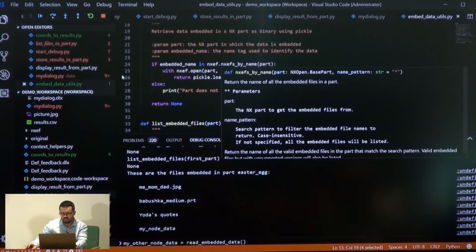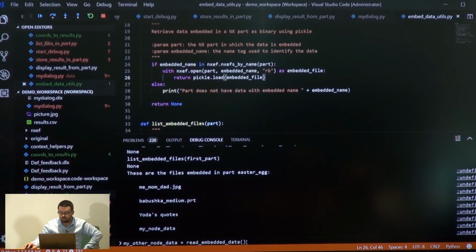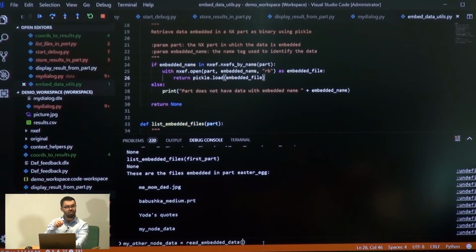What it does is it opens an existing file using the NXEF module, and again uses Pickle to just load the data. It should return a Python object the same way that it was stored. Little caveat, it needs to be what we call plain old data.